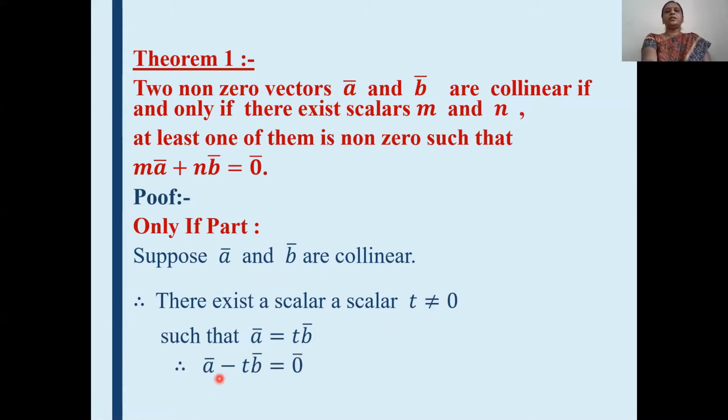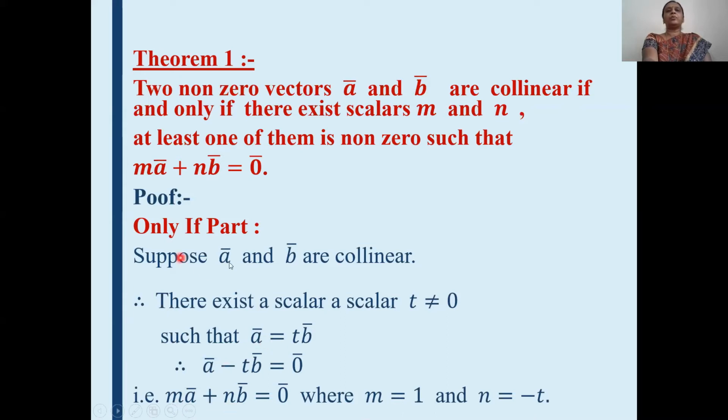Now, take this t B bar to the left hand side and we will get A bar minus t B bar is equal to 0 bar, and this can be rearranged as m A bar plus n B bar is equal to 0, where we put the value of m as 1 and n is equal to minus t. Means we are rearranging this equation. Here the value of m is 1. For this one we will take m, and for this minus t we will take n.